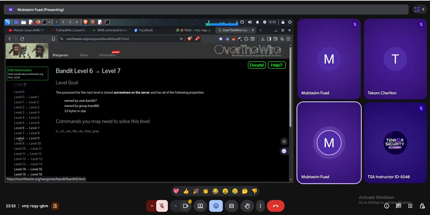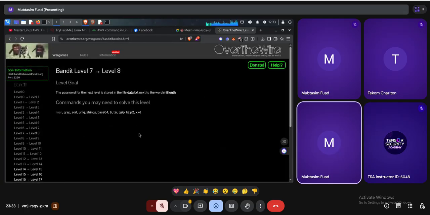So for the next level, I have to log in as level 8. I have to reach level 8. So let's try to read the instruction. The instruction is: the password to the next level is stored in the file data.txt next to the word millionth. Okay, that's an interesting one. So first of all, I have to find this file, which is data.txt.